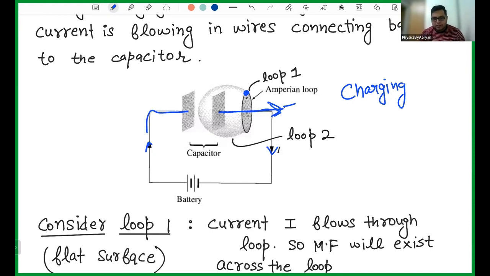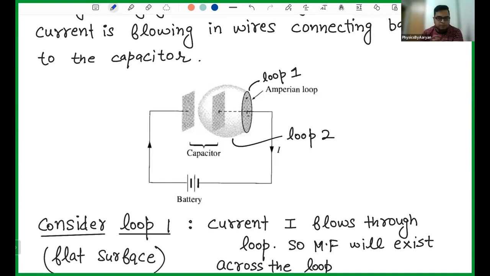No current is there. So if you consider loop number 1, then the current is there. But if you consider loop number 2, then the current is not there. And both the loops have common points. So these points are the common points. According to loop number 1, the magnetic field is there. According to loop number 2, the magnetic field is not there. So what is the situation? Is the magnetic field there, or is the magnetic field not there? What is happening? So Ampere's law had that problem. Ampere's law did not explain how this is happening.